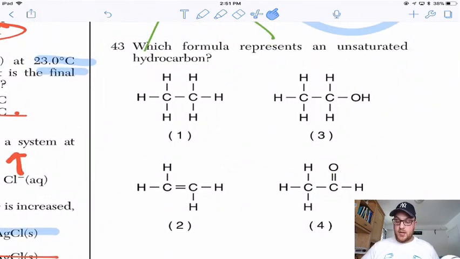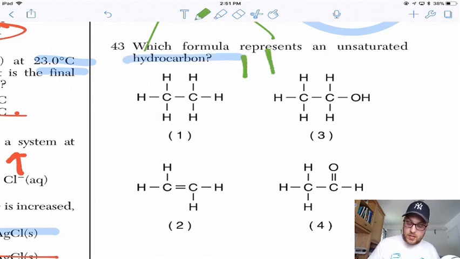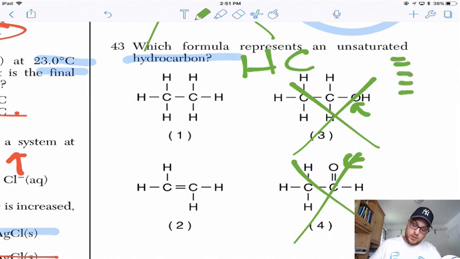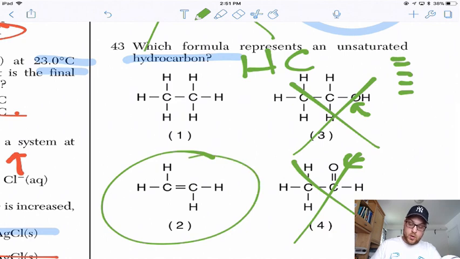They love unsaturated. Which formula represents an unsaturated, let's do this first, hydrocarbon. Hydrocarbon means H and C only. Whoa, no, whoa, no. So hydrocarbon does not mean water and carbon. Hydrocarbon means hydrogen and carbon. So what does unsaturated mean? Unsaturated means we have a double or triple bond somewhere in the formula, which is answer choice 2. Answer choice 1, since that carbon-carbon bond is a single bond, that would be saturated.